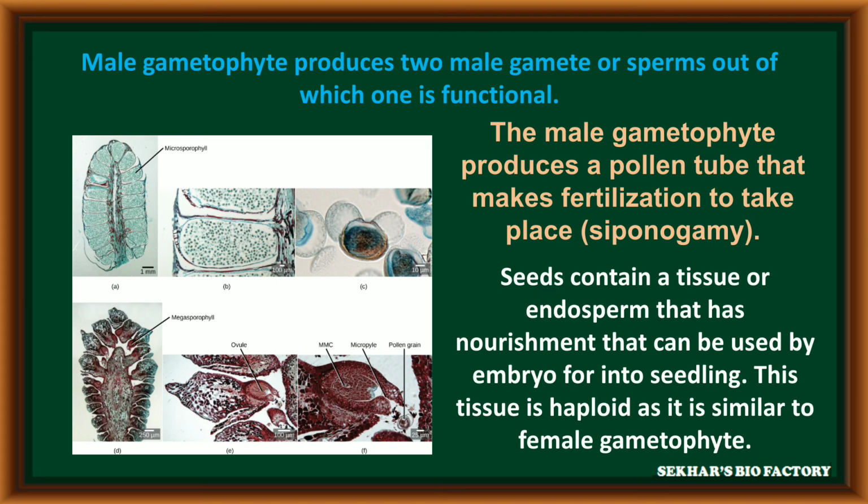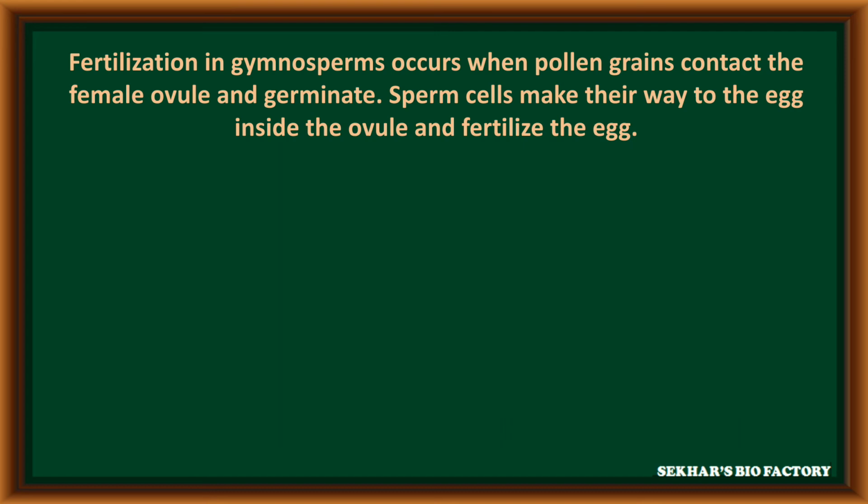Seeds contain a tissue or endosperm that has nourishment that can be used by the embryo to grow into a seedling. This endospermic tissue is haploid. It is similar to the female gametophyte. Fertilization in gymnosperms occurs when the pollen grains contact the female ovule and germinate at the micropyle. The sperm cells make their way to the egg cell present inside the ovule, and the egg cell is fertilized with the male gamete to form a diploid zygote.